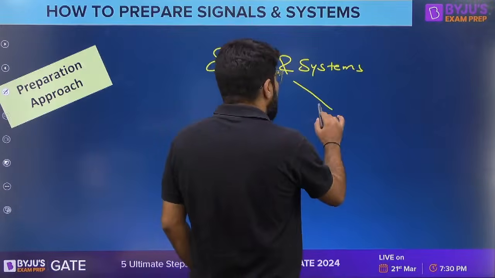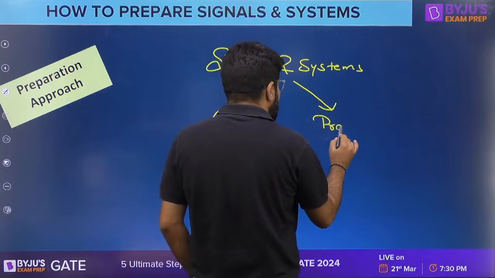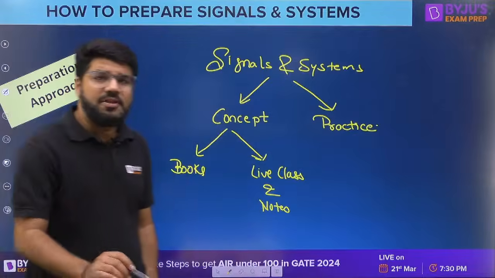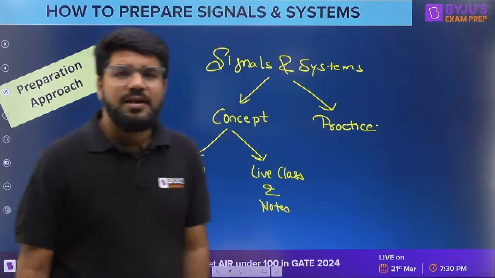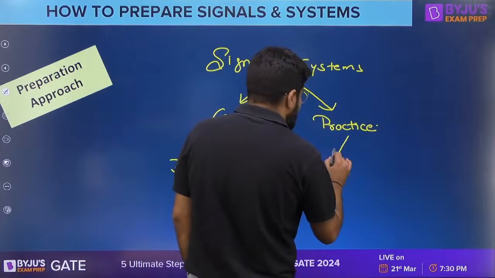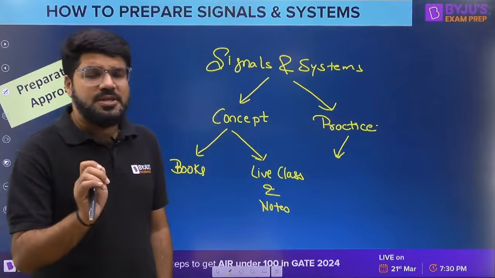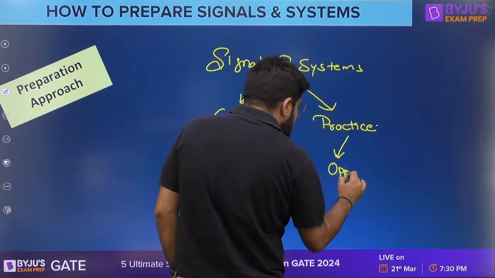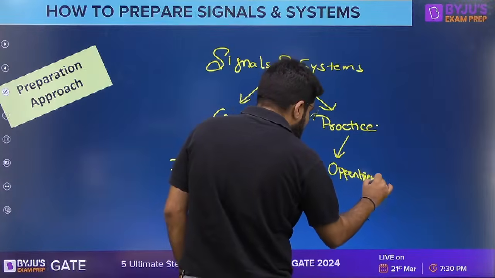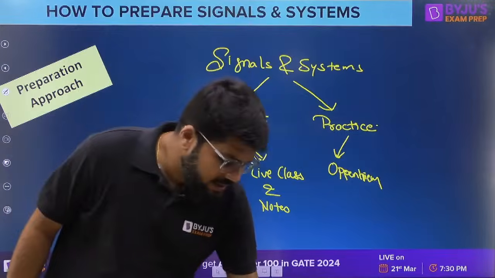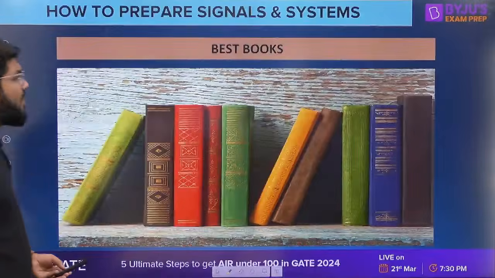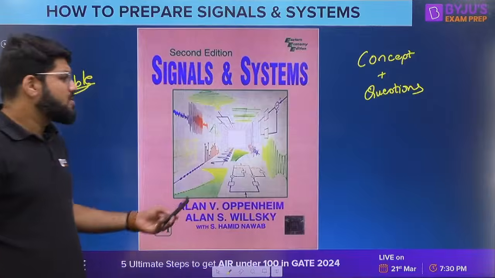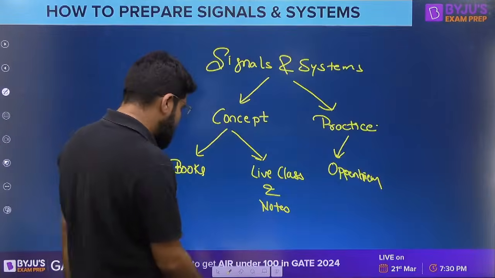The next area of conquering the subject is the practice, because it is a mathematical type of subject. It is mostly a mathematically oriented subject, and for the practice, thank you Ajay Shankar, thank you Varun. Yes, for practice, there are two options for this particular subject. Number one is Oppenheim, the book I already referred to you. As I mentioned there, guys, not only for concepts, even for questions, this book is really fantastic. So Oppenheim is one option for your practice.